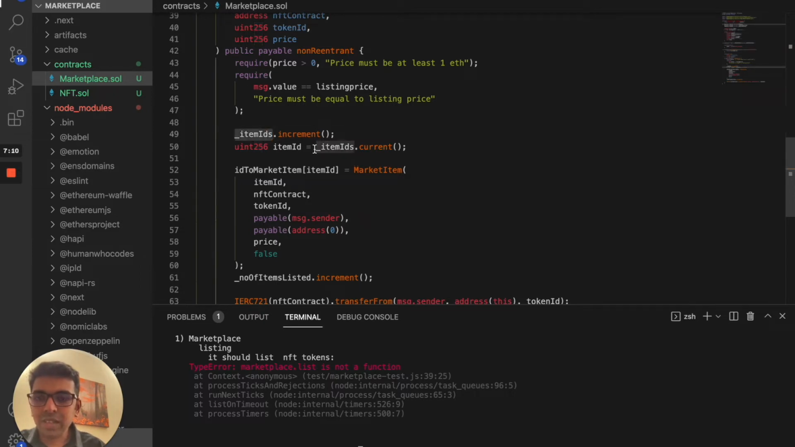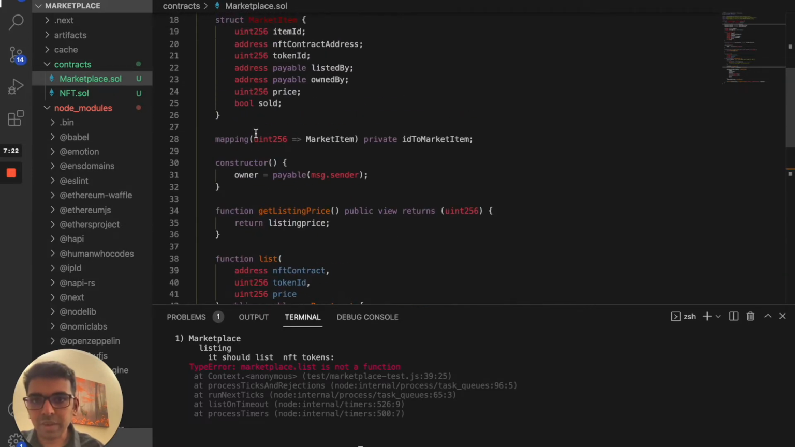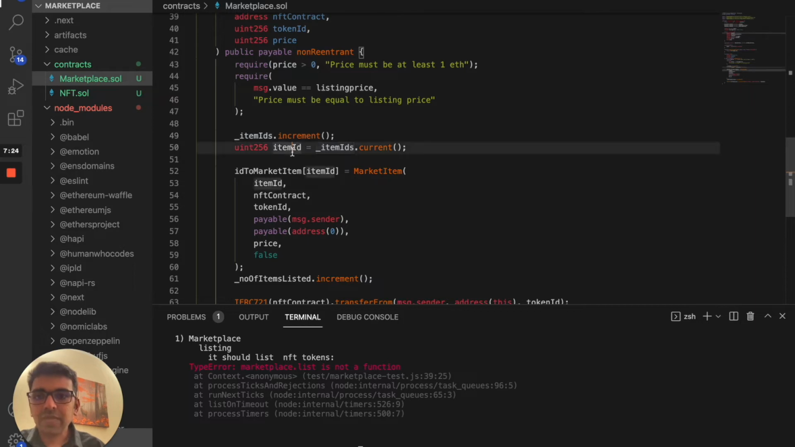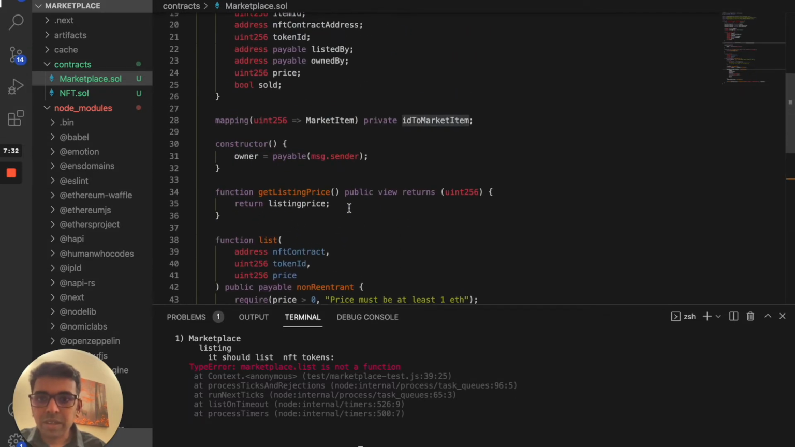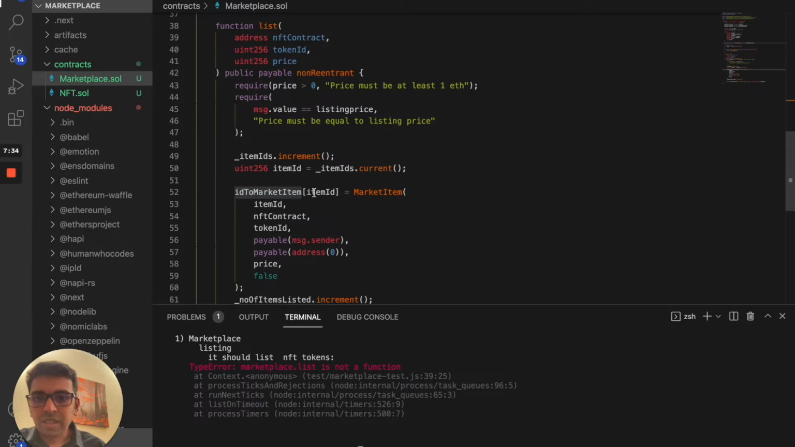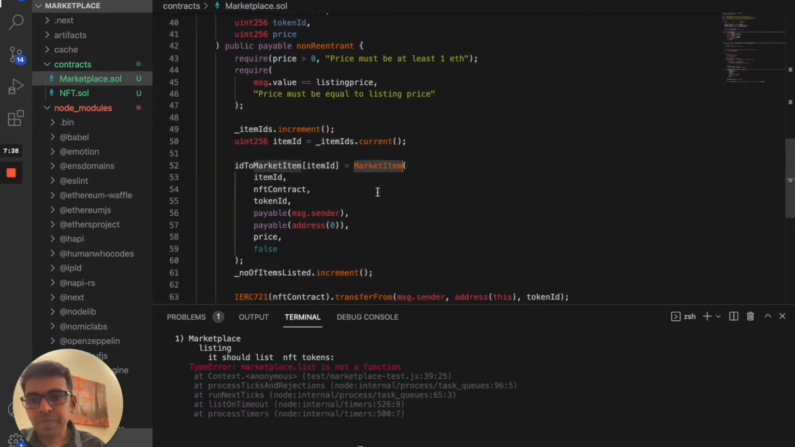The next thing is, like I mentioned earlier, for every item we keep a counter in the marketplace to see how many items are listed, and a key for that item. So we increment the item ID. Then we create that item with the current value and put it into the key-value pair. If you remember the key-value pair on top, I'm going to pass the item ID and put in a new object called market item.